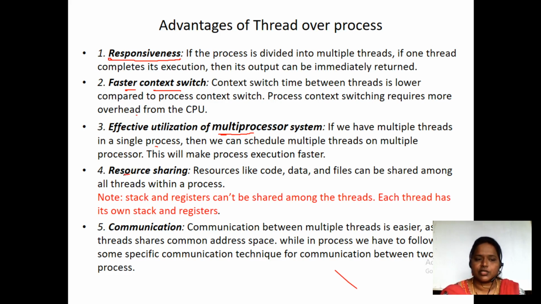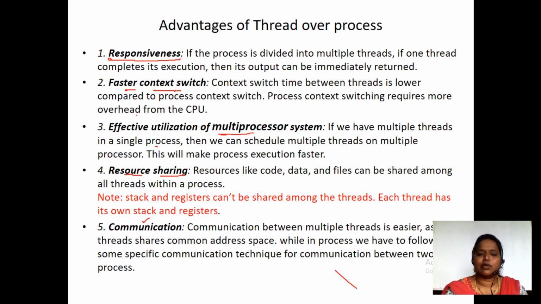Next one is resource sharing. Obviously, when we make use of threads, resources can be shared from one thread to another thread. But when it comes to the process, each and every process should have its own resources unless the operating system takes charge. And the next one is communication. Communication between the multiple threads is very easy, as they all share the common address space. Why?